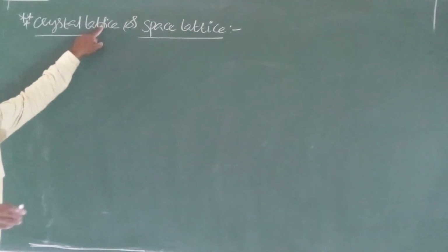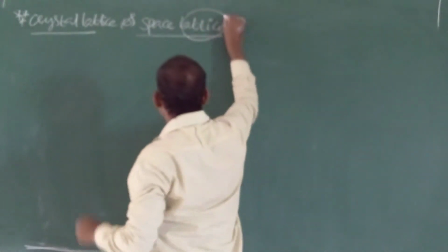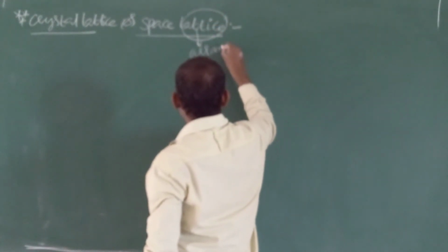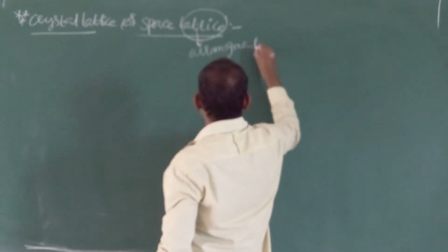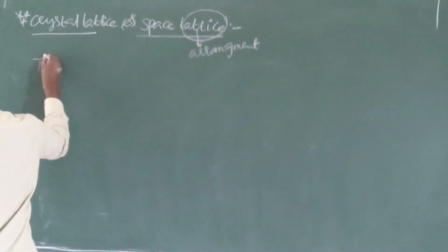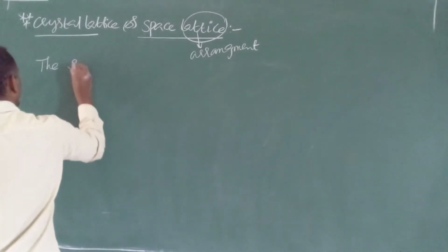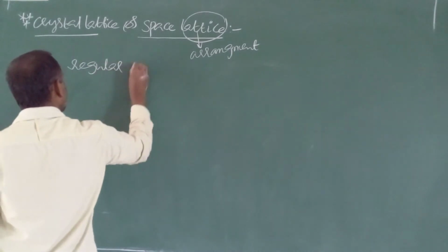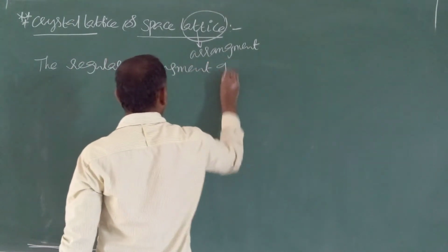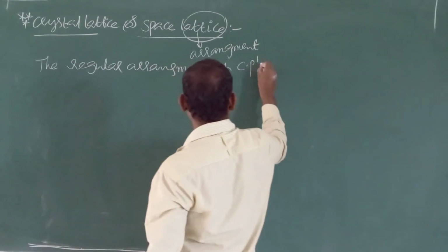Lattice is nothing but arrangement. Lattice is nothing but regular arrangement. So here is the small definition. The crystal lattice is the regular arrangement of constituent particles.